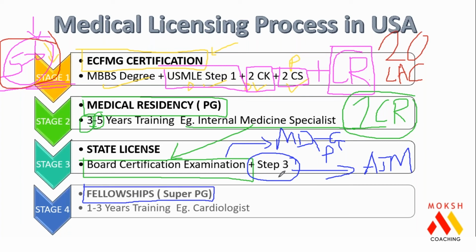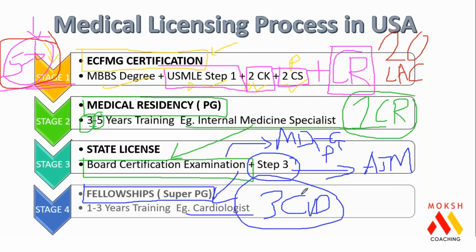And the third opportunity is the fellowship program. After studying medicine, I can become a cardiologist or oncologist or gastroenterologist. So these are 3 years of program, for example cardiovascular disease fellowship. And total expenditure is around 20 lakhs,